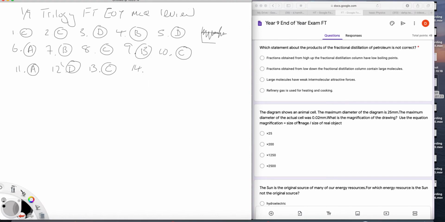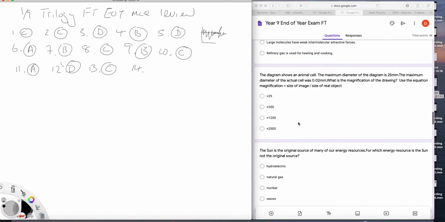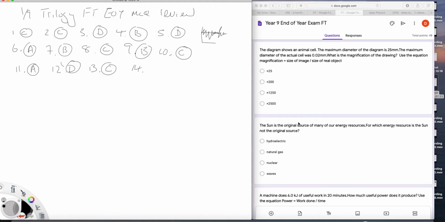Question 14. A diagram shows an animal cell. You don't have a diagram, but a diagram shows an animal cell. The maximum diameter of the diagram is 25 millimeters. The maximum diameter of the actual cell was 0.02. What's the magnification?